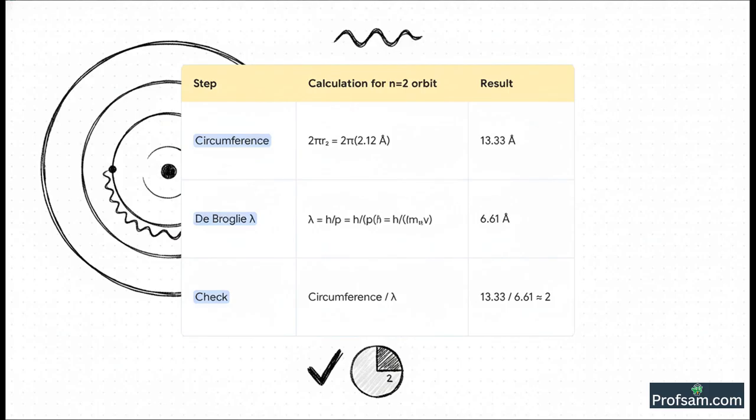Let's take Bohr's second orbit, where n is equal to 2. The radius for that orbit is about 2.12 angstroms. So the circumference comes out to be 13.33 angstroms. Now, if you calculate the de Broglie wavelength for an electron in that orbit, you get 6.61 angstroms. Okay, final check. What is the circumference divided by the wavelength? 13.33 divided by 6.61, it's almost exactly 2. It works perfectly. 2 complete wavelengths fit into the second orbit.